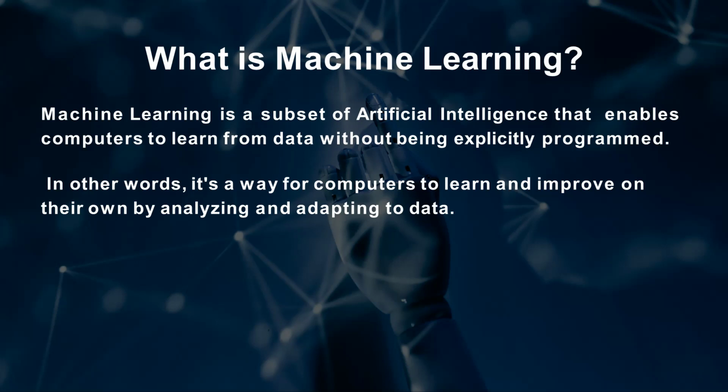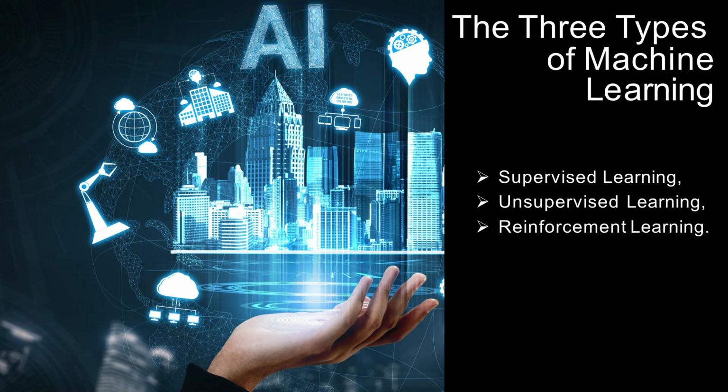Machine learning is a subset of artificial intelligence that enables computers to learn from data without being explicitly programmed. In other words, it's a way for computers to learn and improve on their own by analyzing and adapting to data.